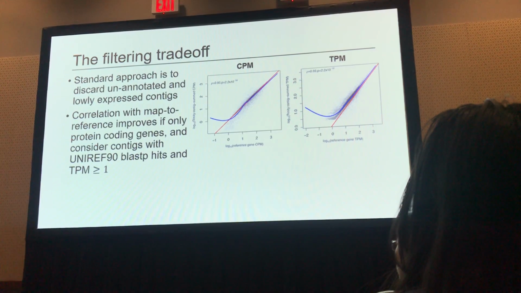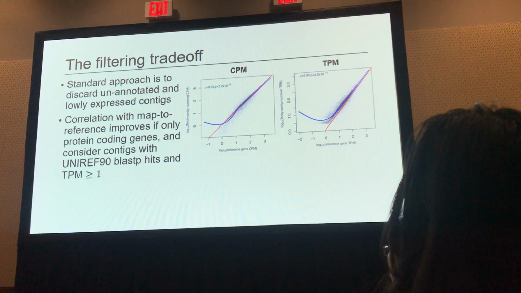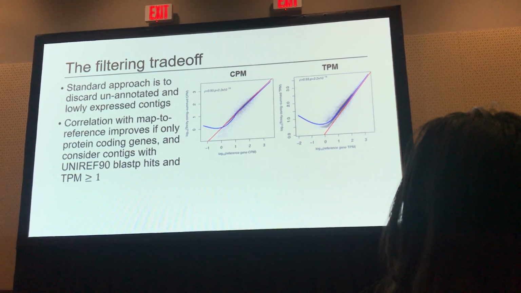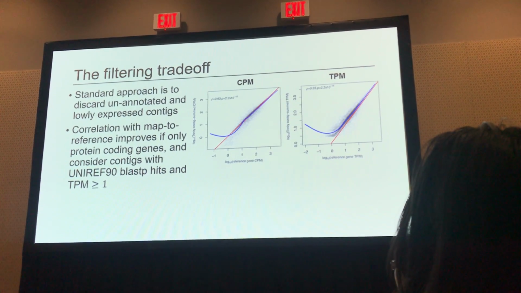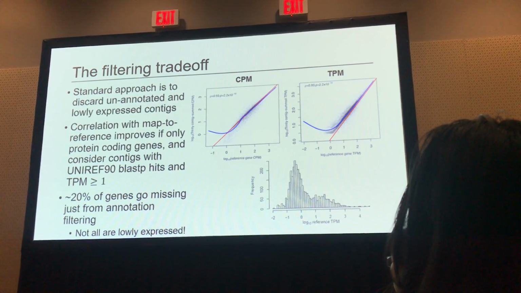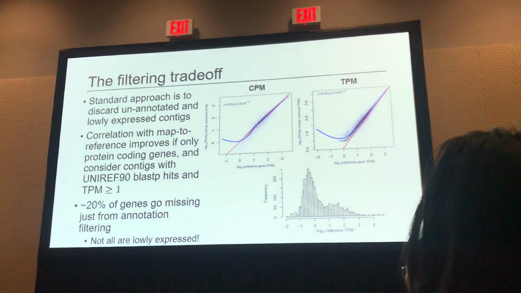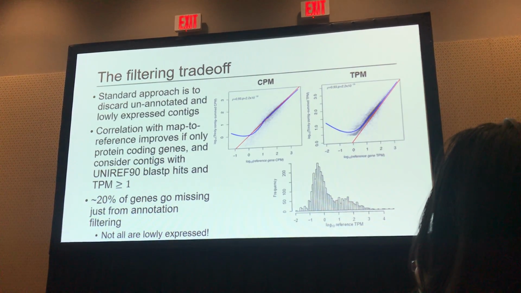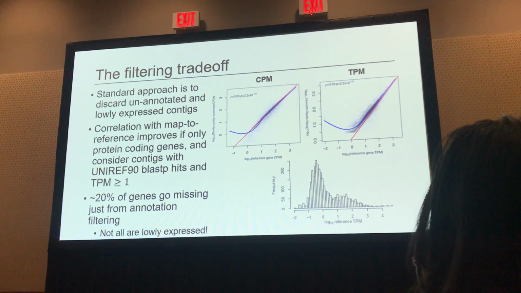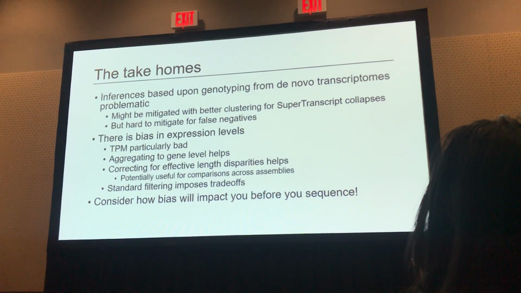But there is one elephant in the room with this, which is that if you have protein coding genes, and they're there and present based on what we know, and we've done this filtering on the contigs, we've annotated them, right? They're protein coding, we know they are. We will lose 20% of protein coding genes by requiring that we have a blast hit to a database and we filter out lowly expressed contigs. This is the histogram of expression levels for those genes that do this. Okay? And so a lot of TPMs of 100 or 1,000, a lot of stuff that might be functionally important to you.